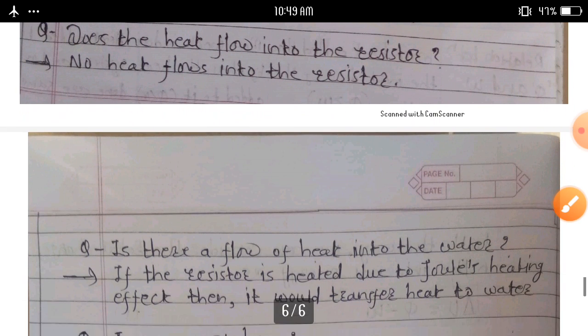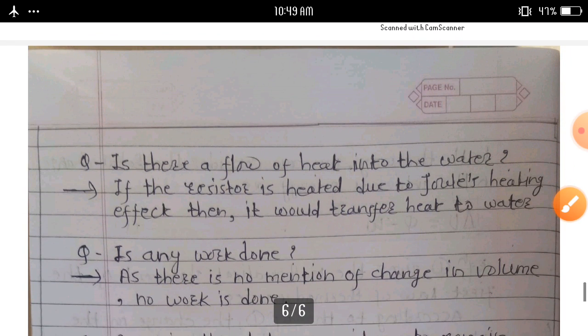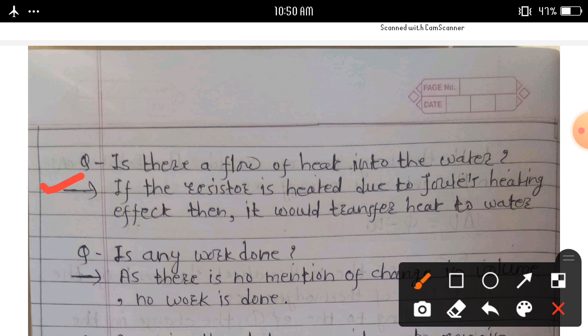Next question, is there a flow of heat into the water? If the resistor is heated due to Joule's heating effect, then it would transfer heat to the water.